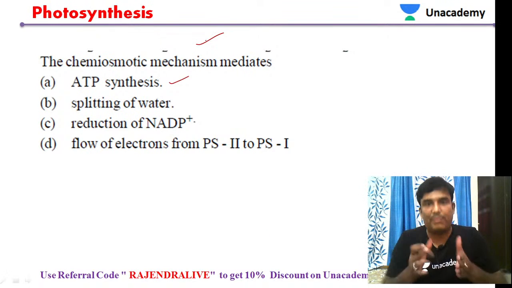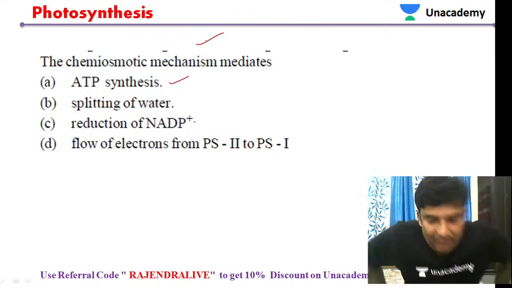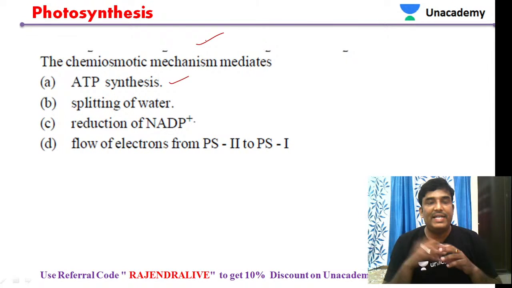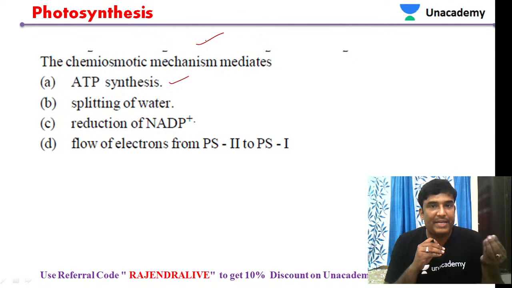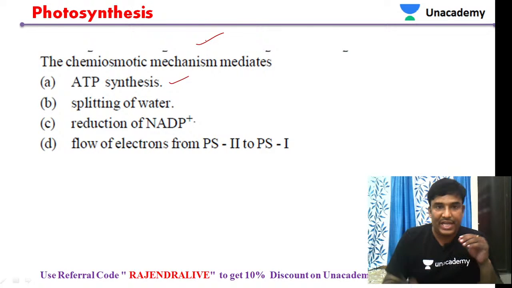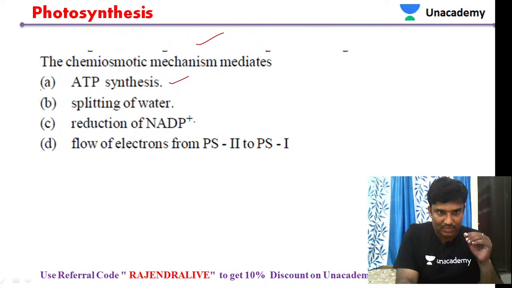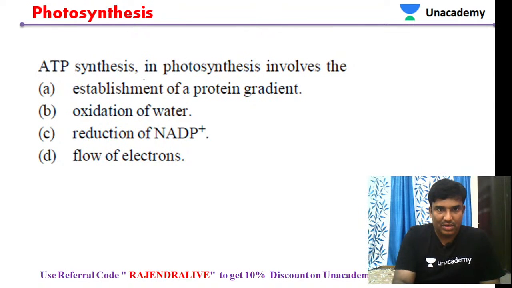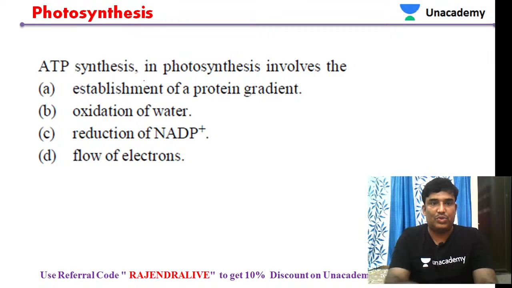How the protons are liberated and how they move through the thylakoid membrane is explained by this mechanism, called the chemiosmotic mechanism. It was given by Peter Mitchell. It explains ATP synthesis, so we take ATP synthesis as our answer. Next, let's move to the next question.